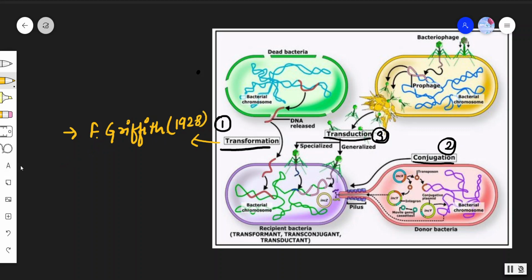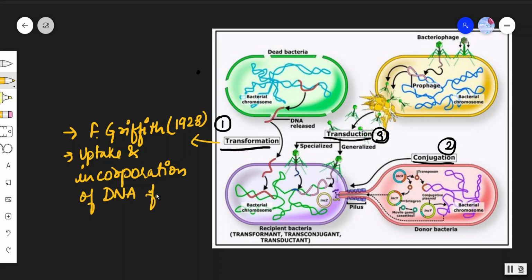What it is, is nothing but the uptake and incorporation of DNA from the environment by the bacterial cell.